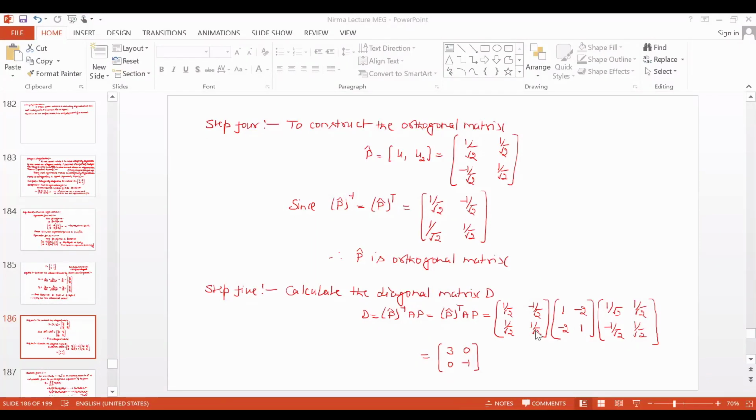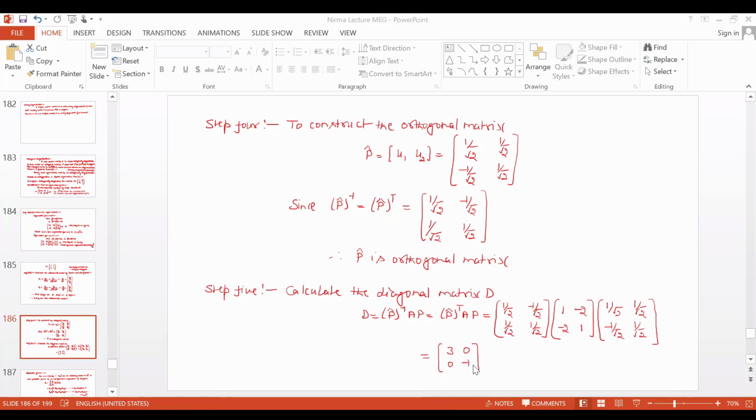Is it equal to this 3 0 0 minus 1? So this product is correct, right? This product is equal to the diagonal matrix 3 0 0 minus 1.